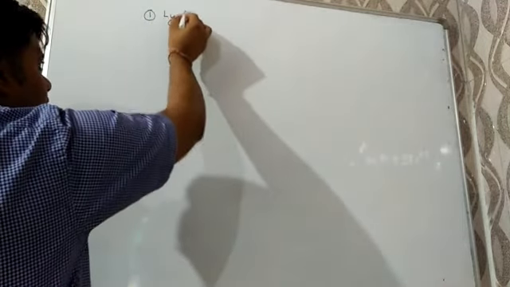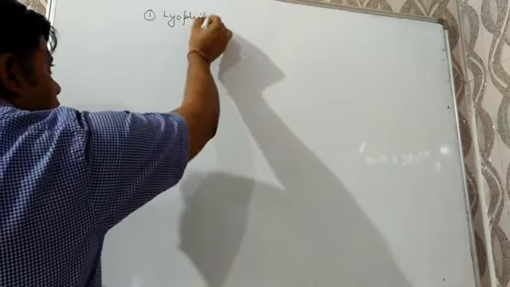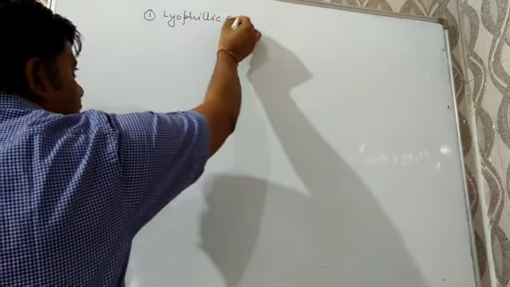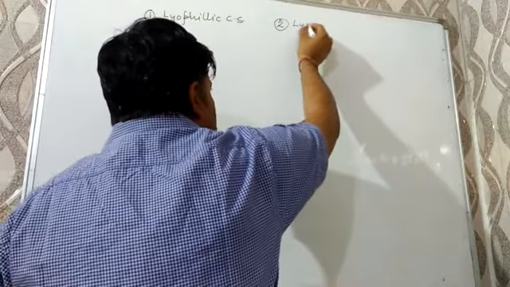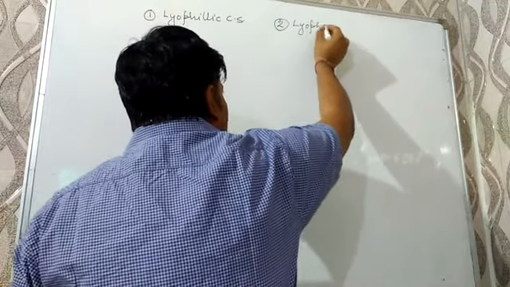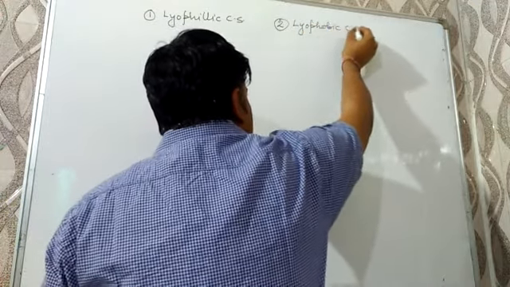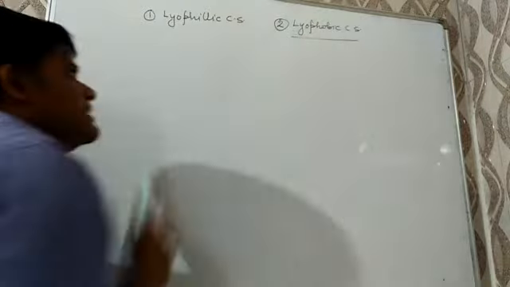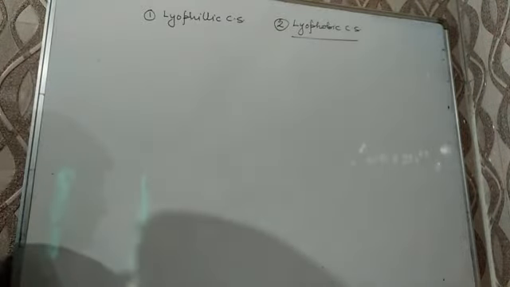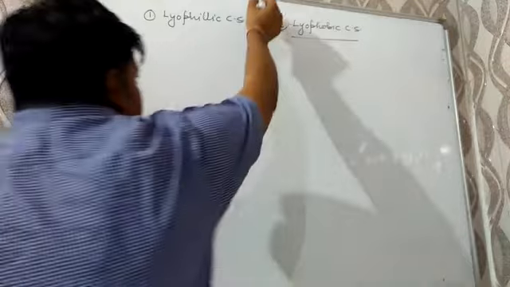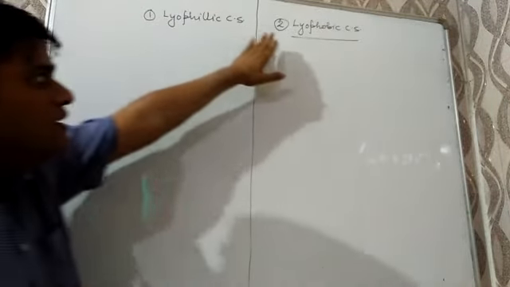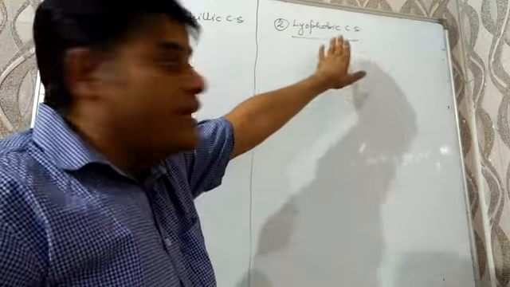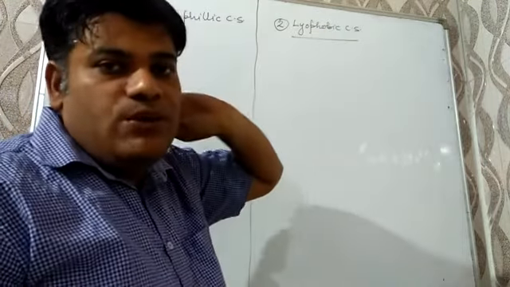One is lyophilic colloidal solution, and the second one is lyophobic colloidal solution. In board exam, questions may be there about their difference. On one side, we have to write down the lyophilic colloidal solution, on the other side, the lyophobic colloidal solution.